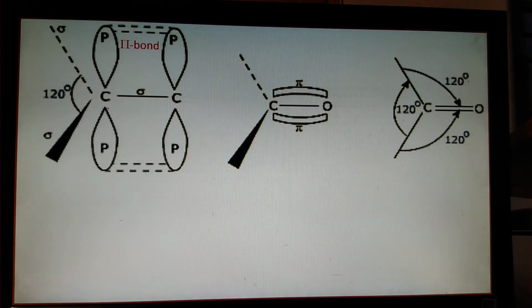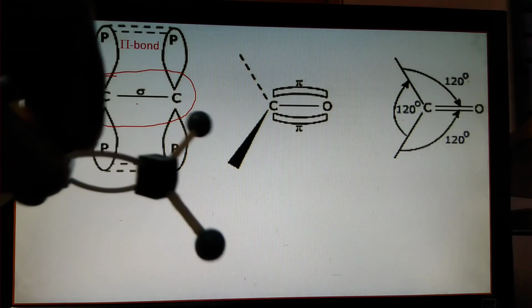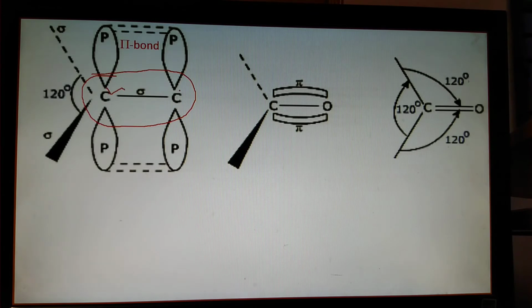Actually this system is an alkene, a carbon-carbon double bond here, one sigma and one pi. But there is no electronegativity difference. And this angle is 120 degrees. Also, these angles are 120 degrees. This is the carbonyl carbon group. There is an electronegativity difference, and due to lone pairs of electrons on the oxygen atom, this angle is not actually 120 degrees but approximately 120 degrees, rather something shifted from 120 degrees.